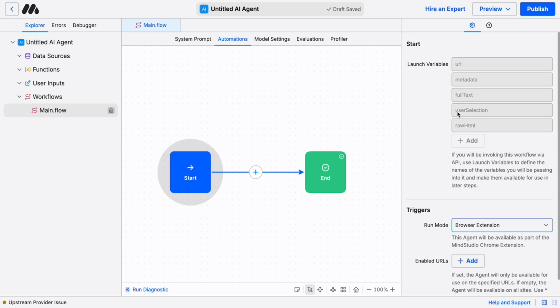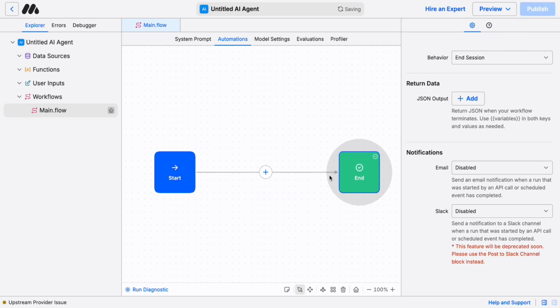If the user has selected anything on the page, highlighted or right-clicked, that's available here too. And also the entire raw HTML that runs this page, and JavaScript and CSS and all that, obviously. And all of that comes in automatically as soon as we say trigger this with a browser extension.